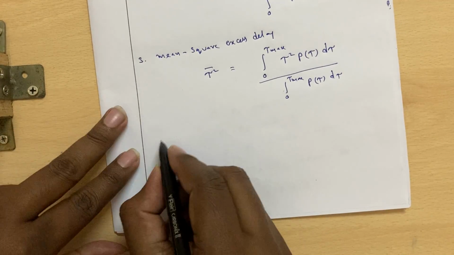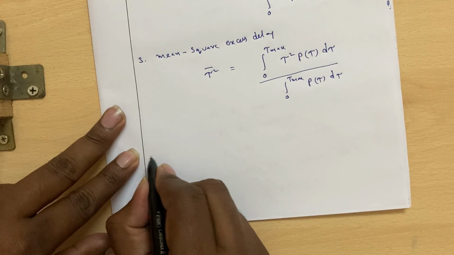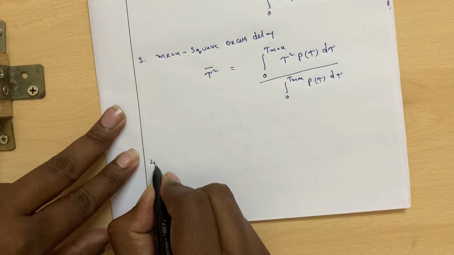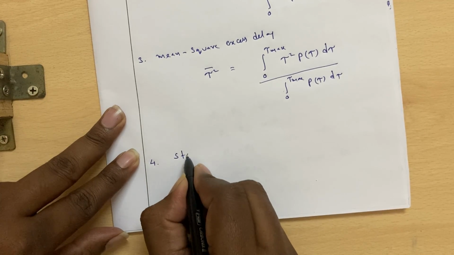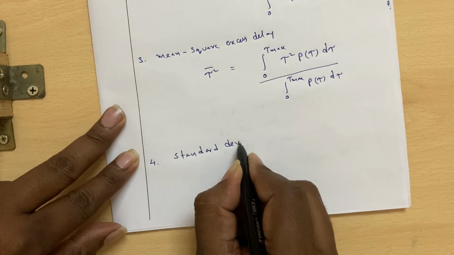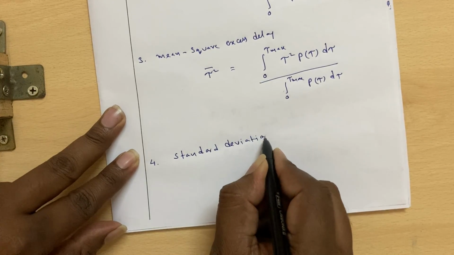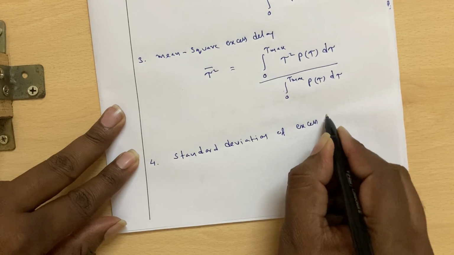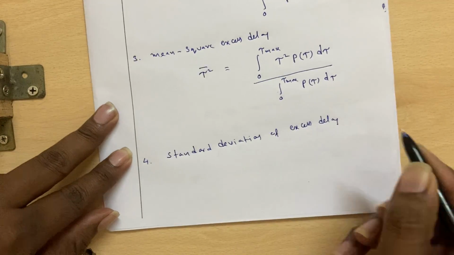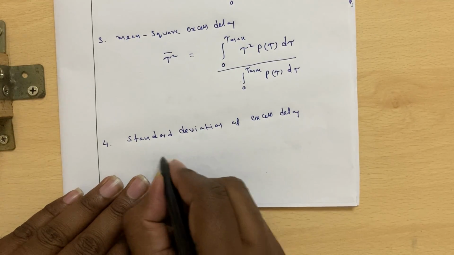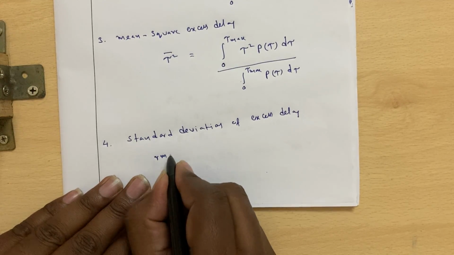Now we can find the standard deviation of the excess delays, and that we call the RMS delay spread.